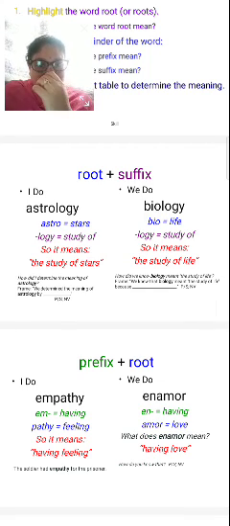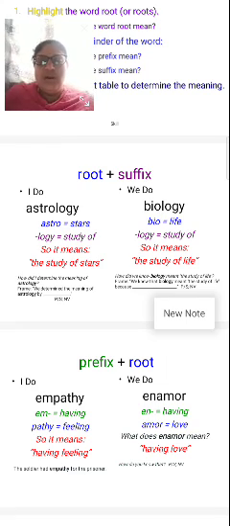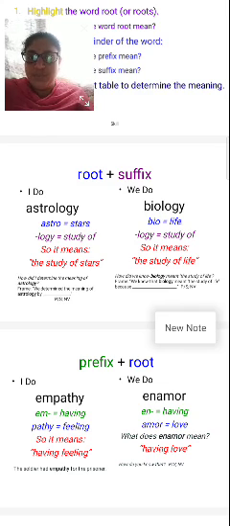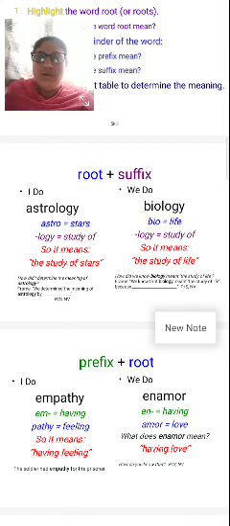And the next one here, biology. All the people will know biology. When you take only bio, what is the meaning of bio? We can't recognize the meaning of bio. When you add the suffix and complete the word, then you get the idea in your mind. Biology belongs to science, it belongs to life. So, study of life.